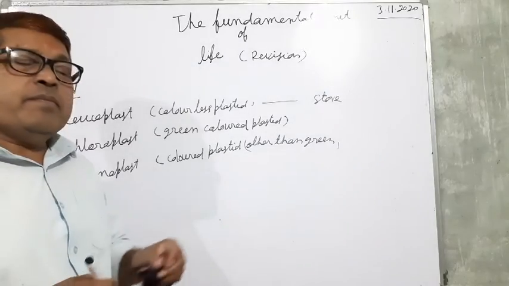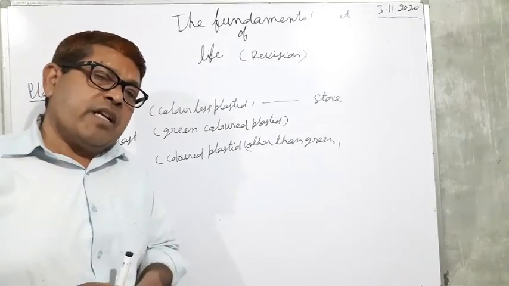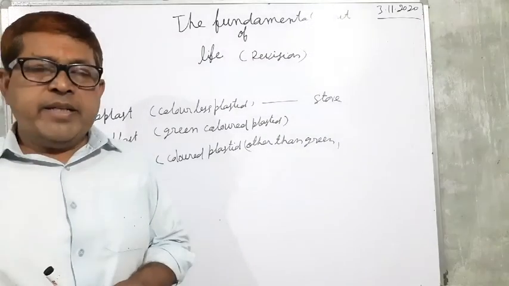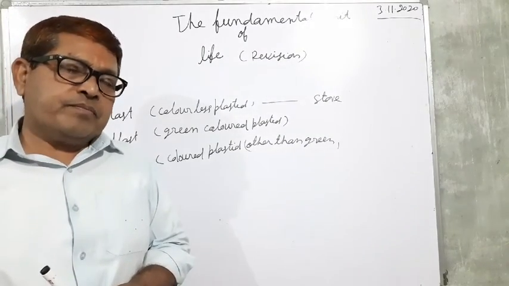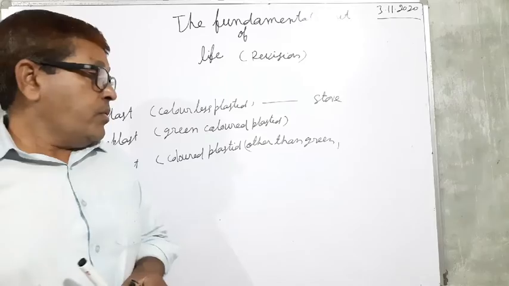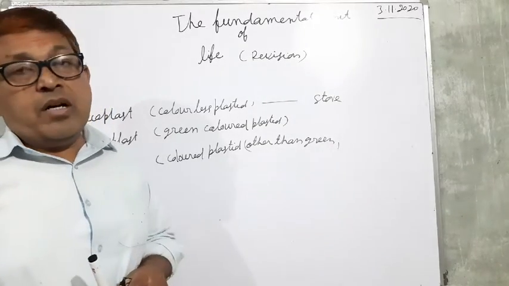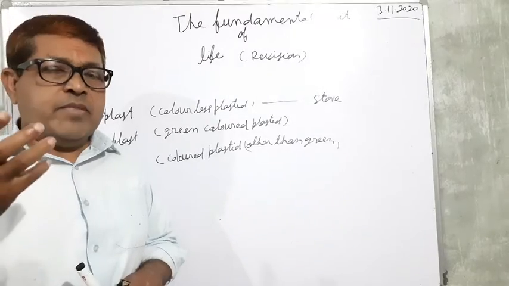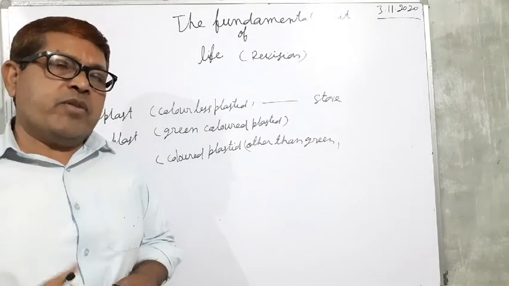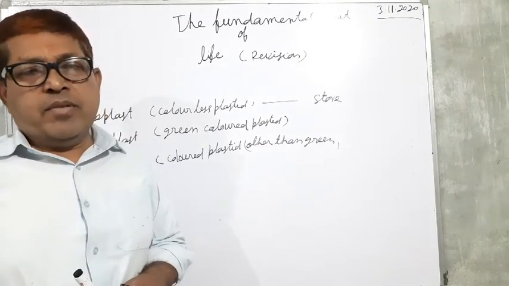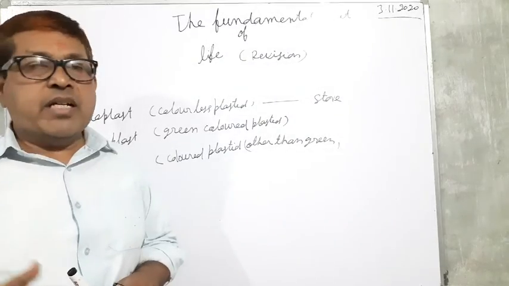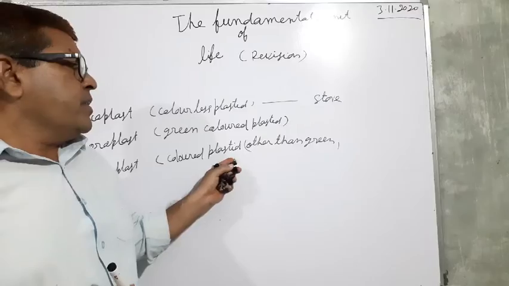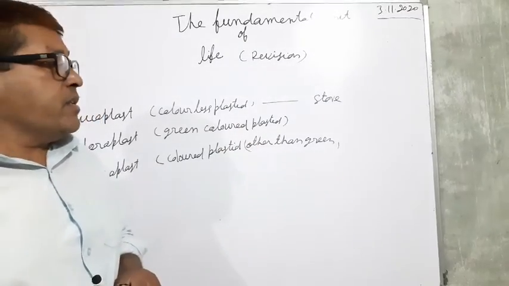Mainly it is responsible for the coloration of fruits, leaves and flowers. Its function is to attract insects for pollination when it is found inside the flowers. So these are the different types of plastids.